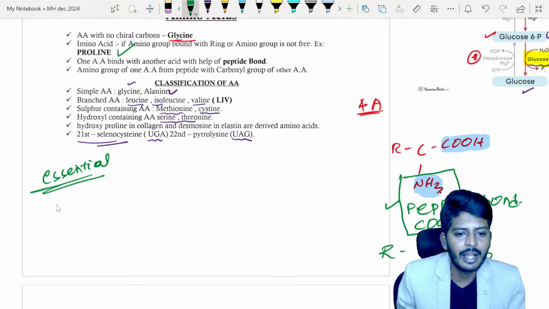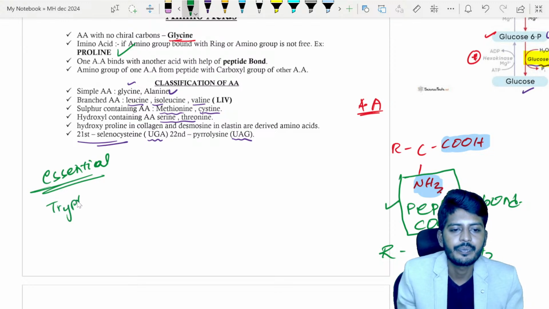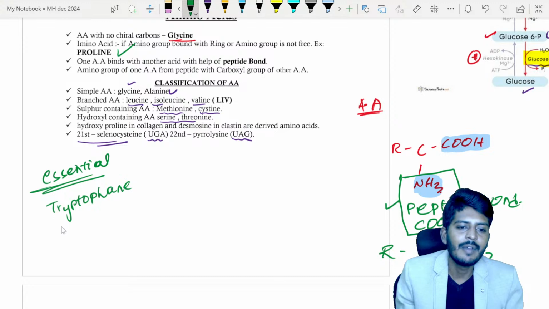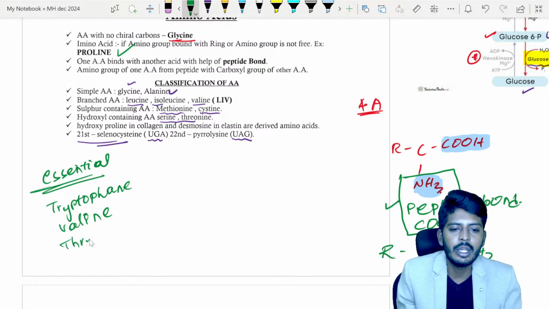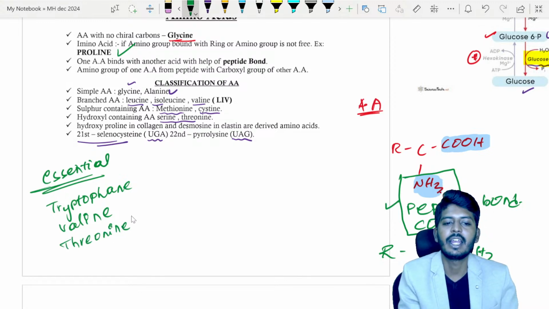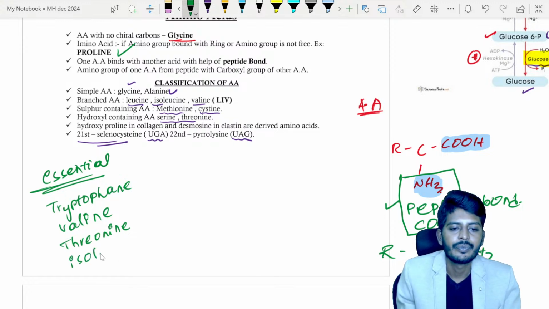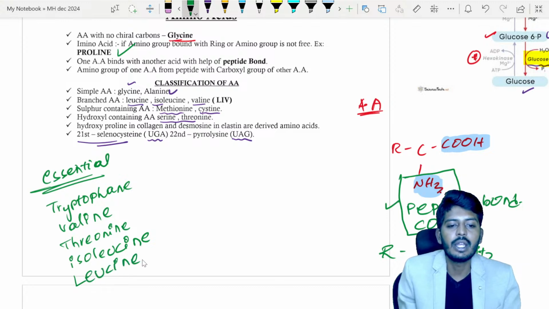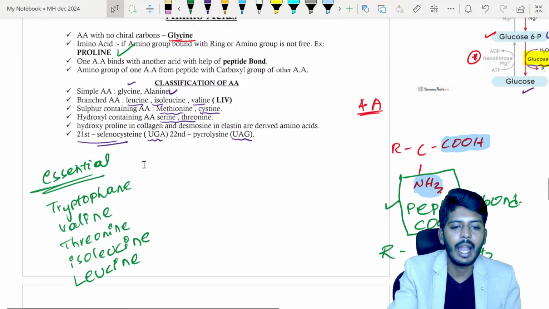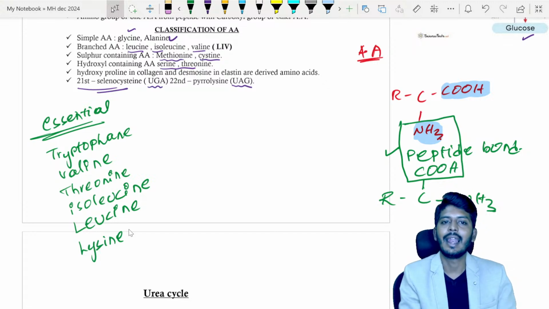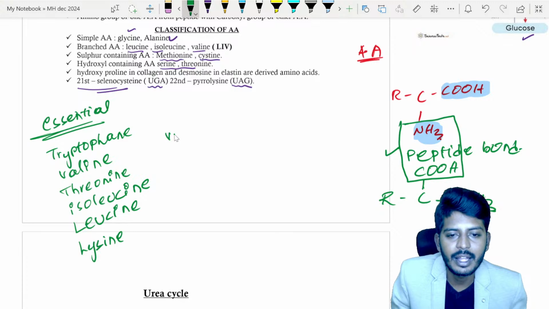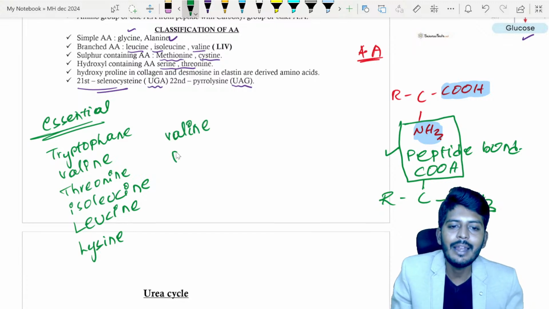Among essential amino acids, we have tryptophan, valine, threonine, isoleucine, leucine, lysine, and phenylalanine.